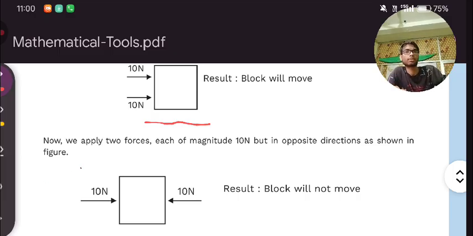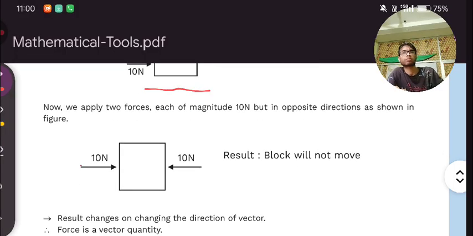Now what if we apply two forces, each of magnitude 10 Newton, but in opposite direction. Here both are in opposite direction. 10 Newton force is being applied in this direction and 10 Newton in this direction.